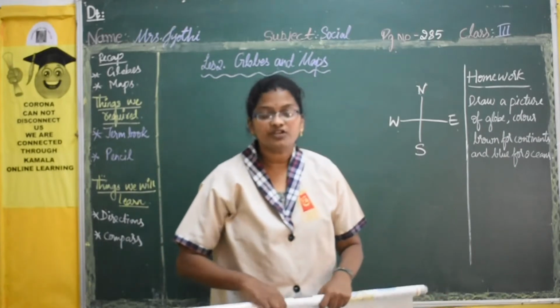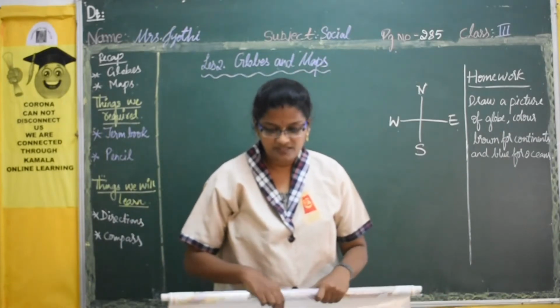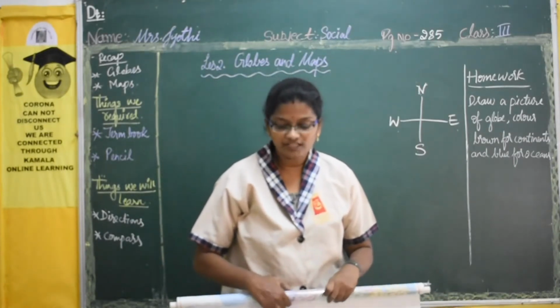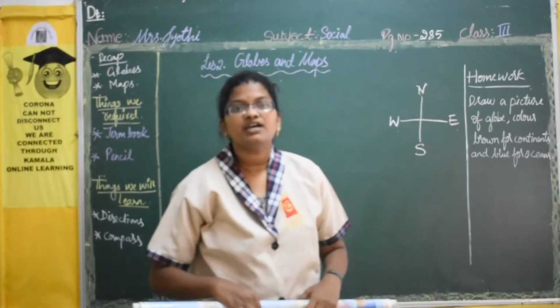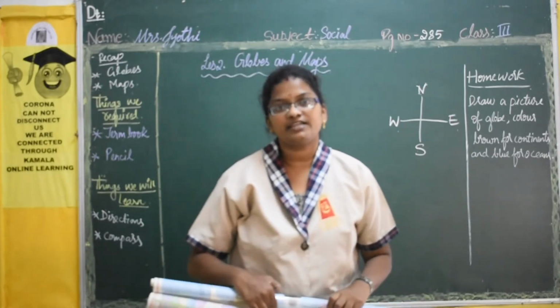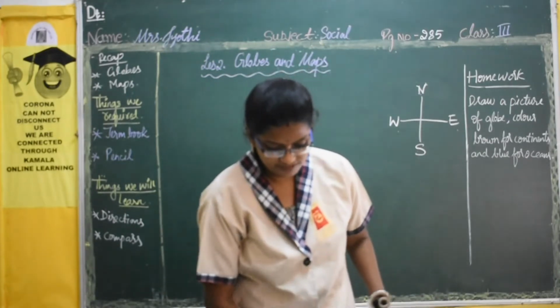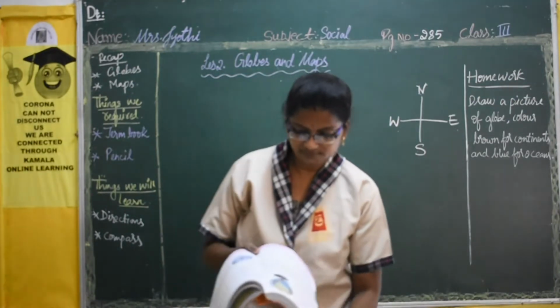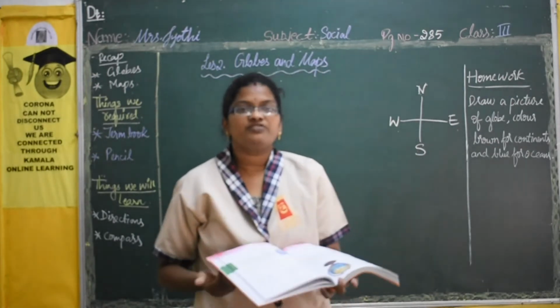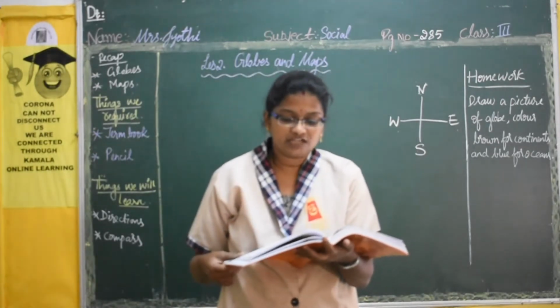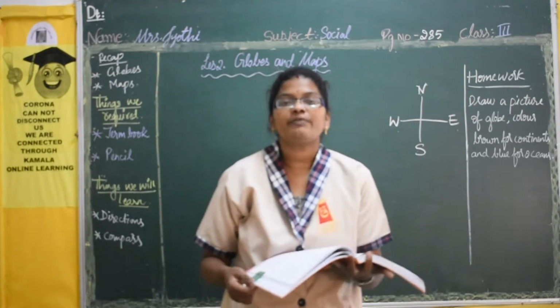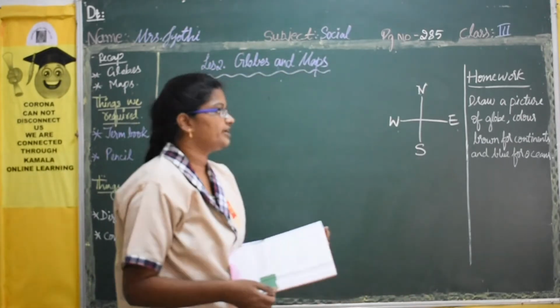So now just look into the textbook in that map. The topmost part is north and the bottom you have south, and towards your right hand side it is east, and towards your left hand side it is west. Now put a finger and just look at it. There are 4 main directions. So how many directions are there? 4 main directions are there.